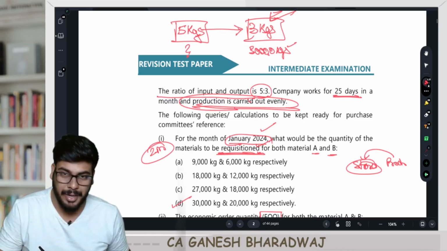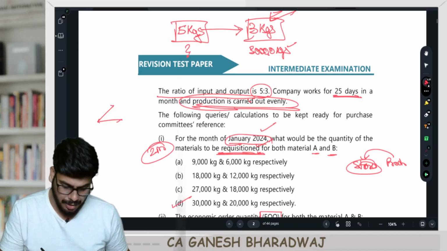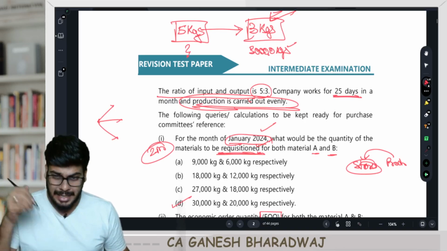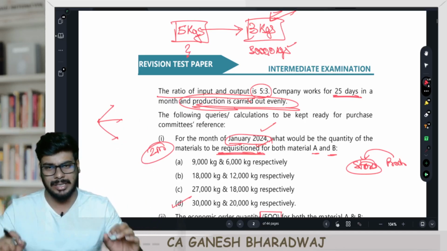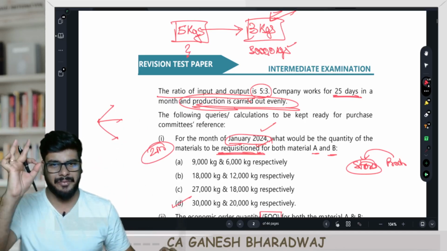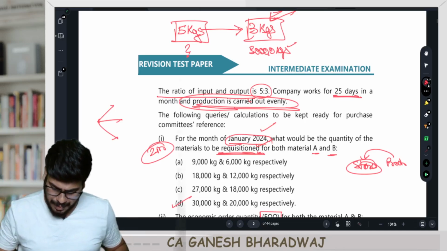Generally we have maximum consumption per day, average consumption per day, and minimum consumption per day, correct? In this case, nothing of that sort is there. There is only one consumption, a certain consumption. They are very certain about how many kgs will be consumed in a day.